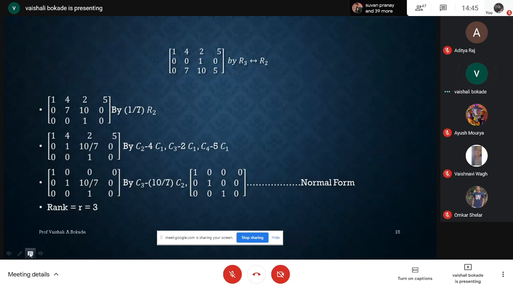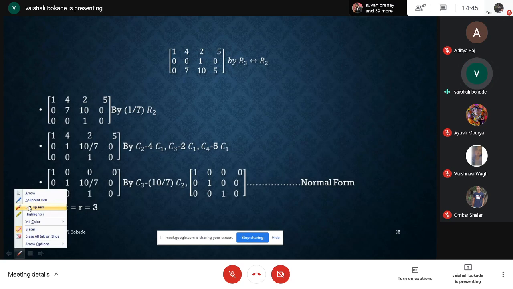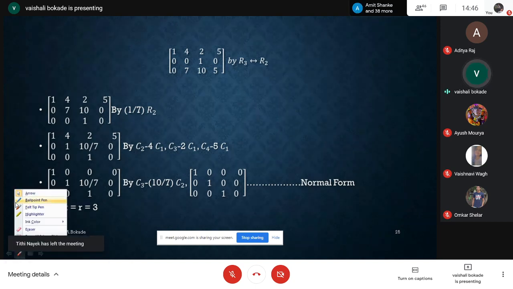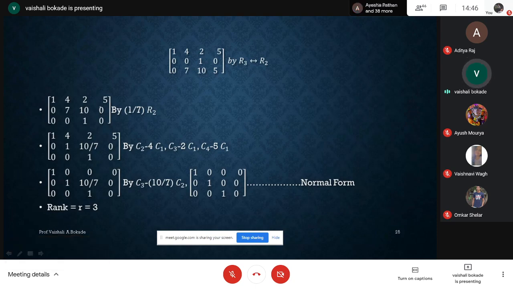One minute. Yes, let me go for my arrow mode. Here, what I'm doing, R3 and R2 I'm interchanging. So sorry, my entry is wrong. I'm doing this wrong calculation. Here what I require, it should be 5. Yes, it should be 5 actually.